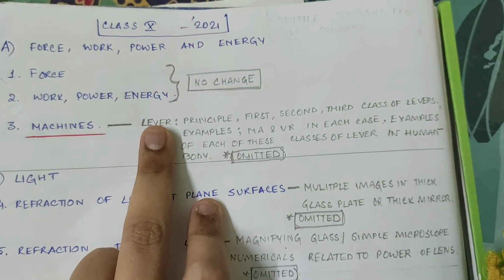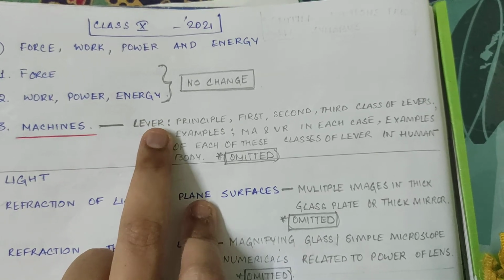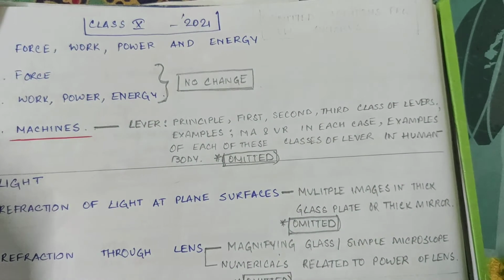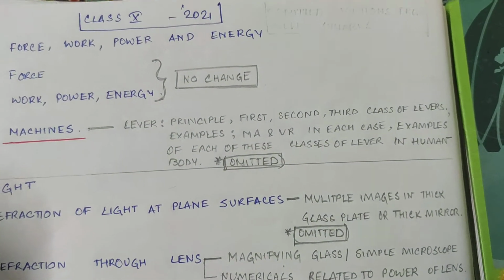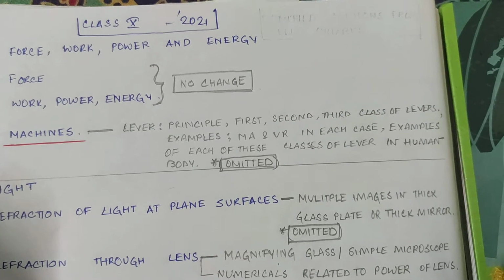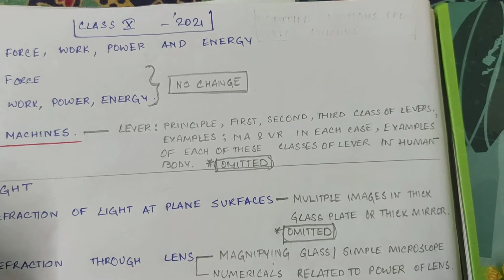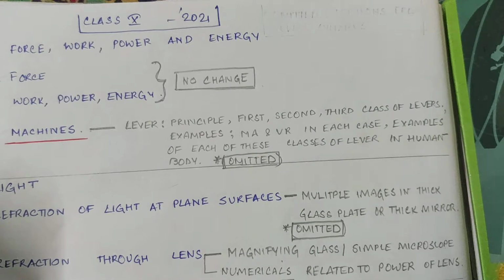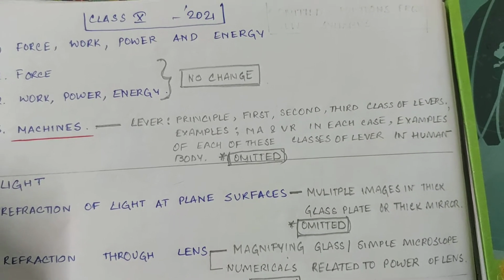See, levers, everything has been omitted from levers, including principle, first, second, third class of levers, examples of levers, the different classes of levers, mechanical advantage, velocity ratio in each case, calculation. Then examples of each of these classes of lever in the human body have been omitted. So just